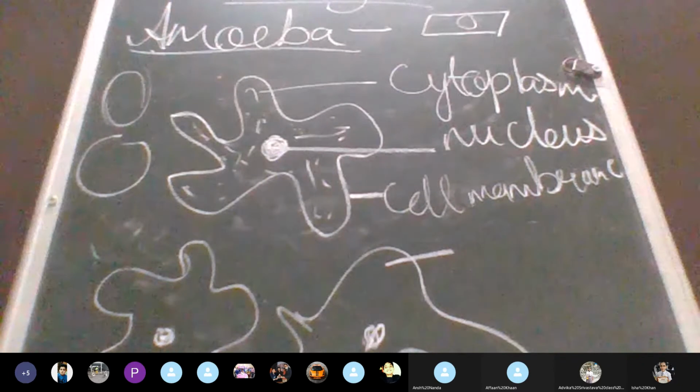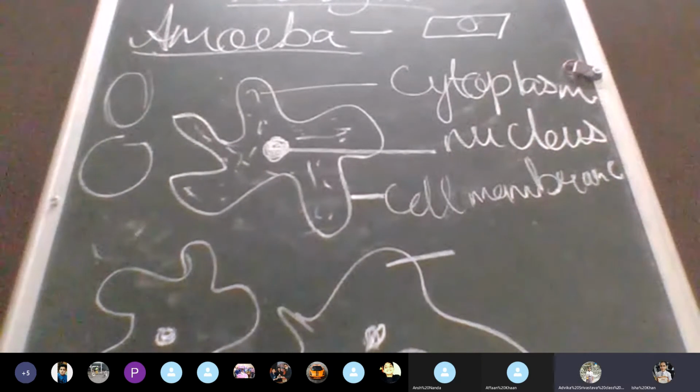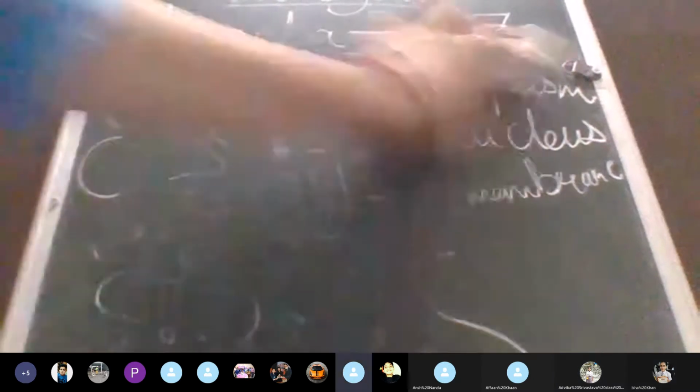Drawn, children? Yes, ma'am. Okay. Now you see, as I told you, these finger-like projections are called pseudopodia.